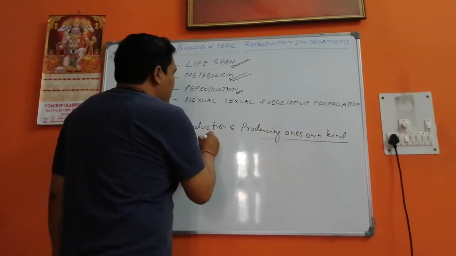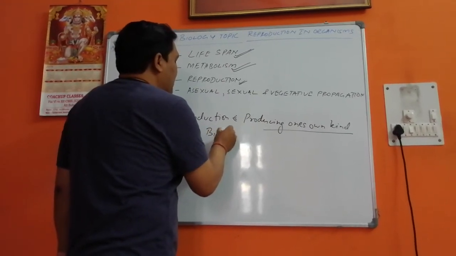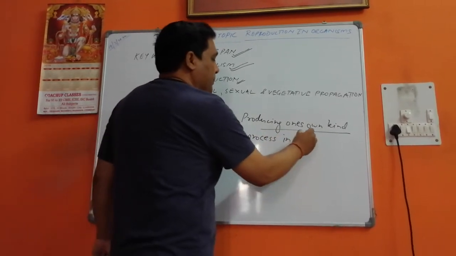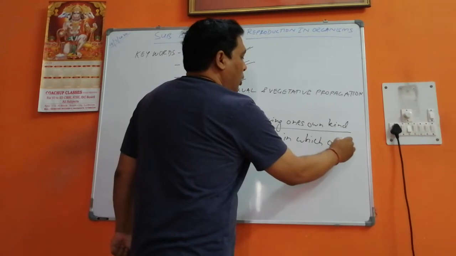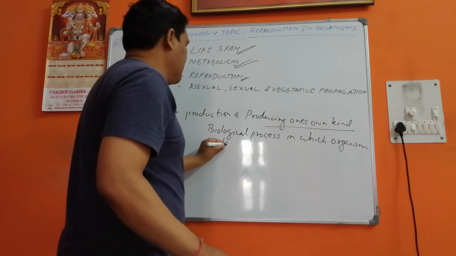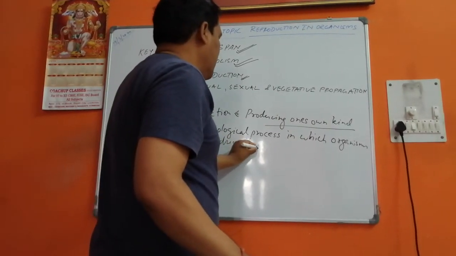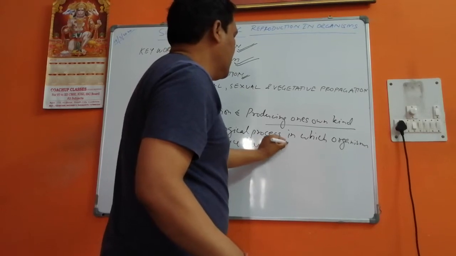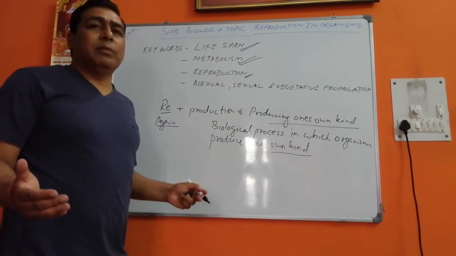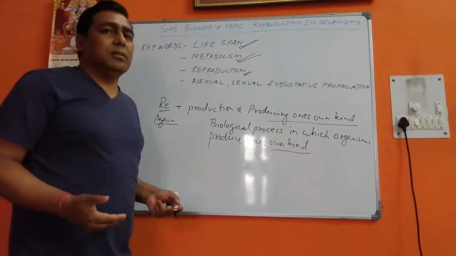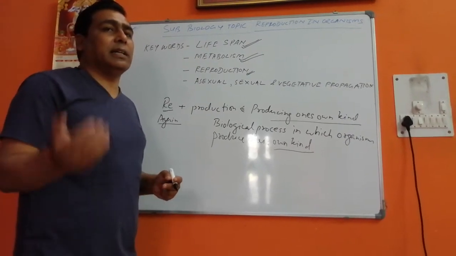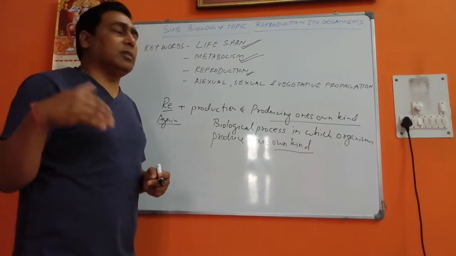Now, in the book, it has been written as a biological phenomenon, a biological process in which organisms produce their own kind. So we see that an elephant will always produce elephants, not humans, and humans will always produce humans. Now this is a mechanism which is inside the genetics, or the genetical characters, that we are going to take up in the next session or the next classes.